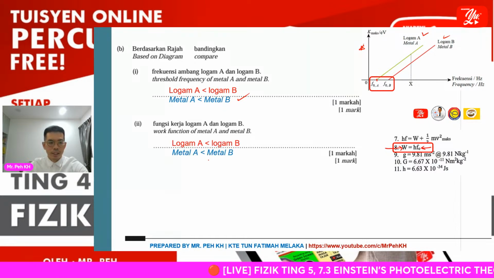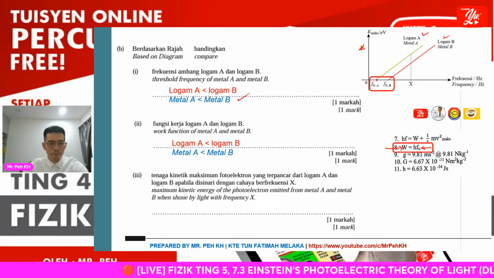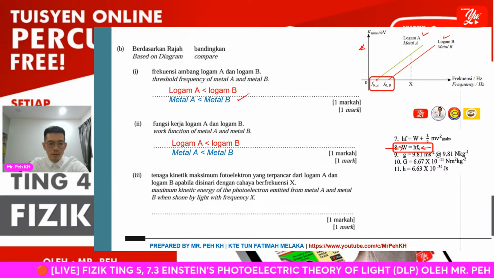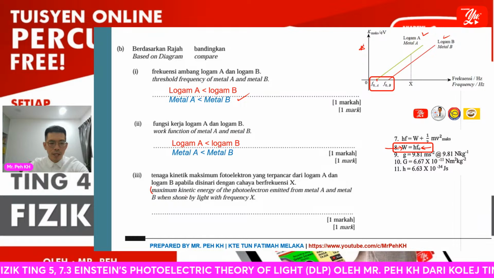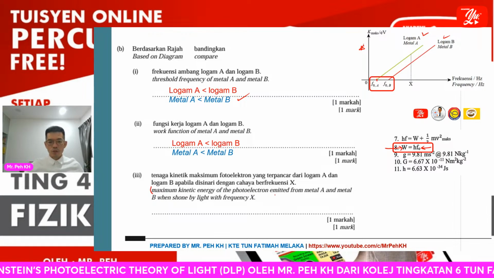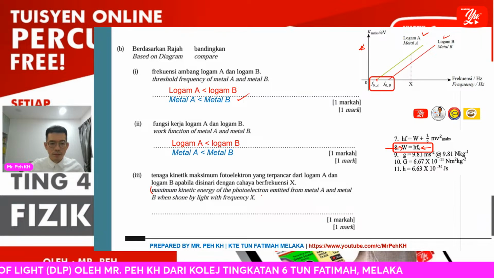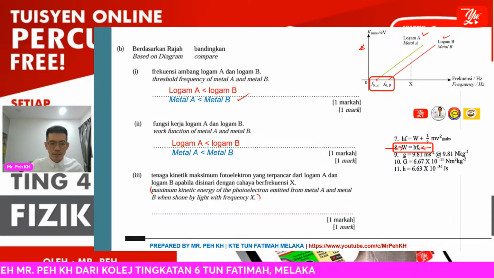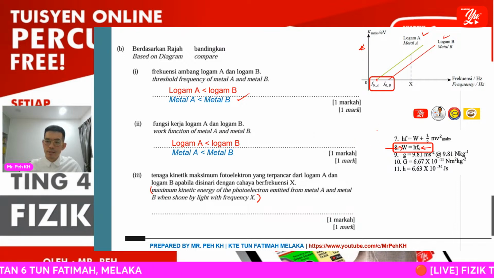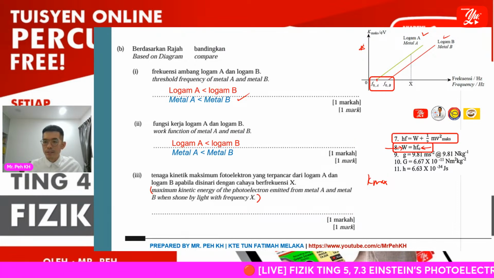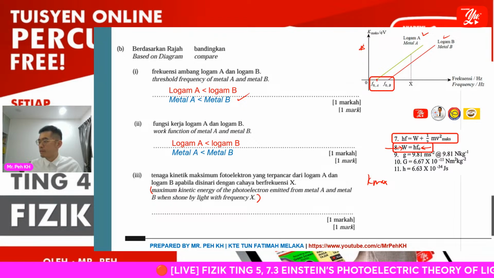Okay, then the next one here: the maximum kinetic energy of the photoelectron emitted from metal A and metal B, shown by light with frequency X. So here we want to compare which has a higher Kmax. Again, we're using the formula we discussed, equation 7.